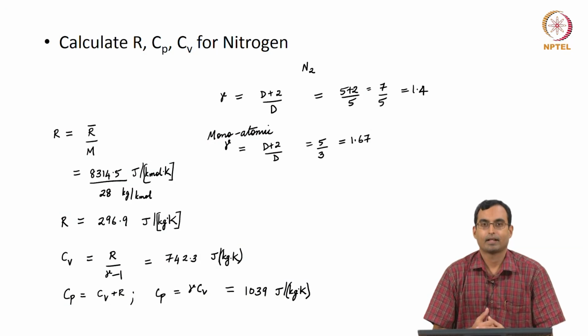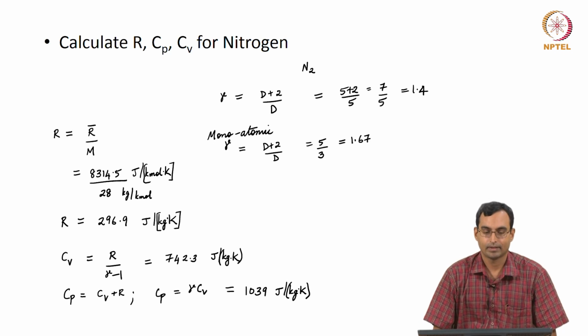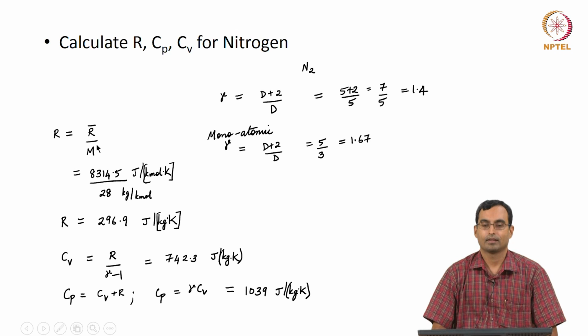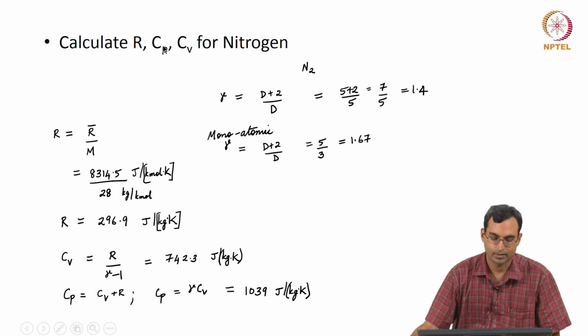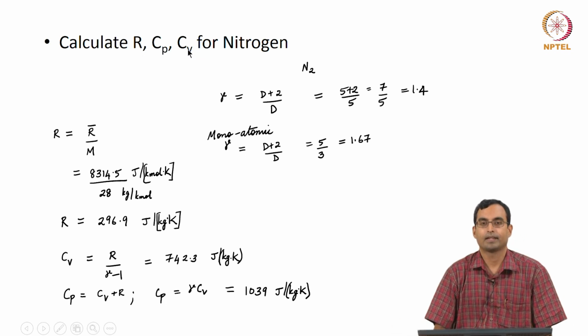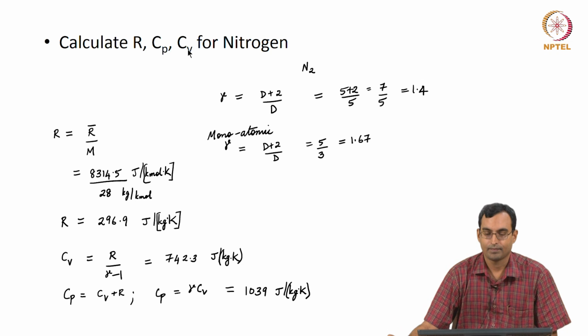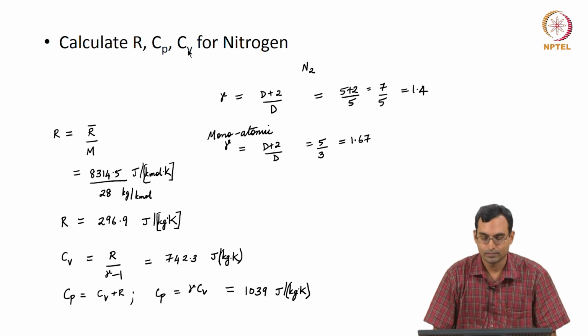So, we were looking at ideal gases and pure substances before that, and we also looked at examples where we calculated the specific gas constant R, which is the ratio of the universal gas constant to the molecular weight, Cp, which is the specific heat at constant pressure, and Cv, which is the specific heat at constant volume for an ideal gas. In this case, it was nitrogen.